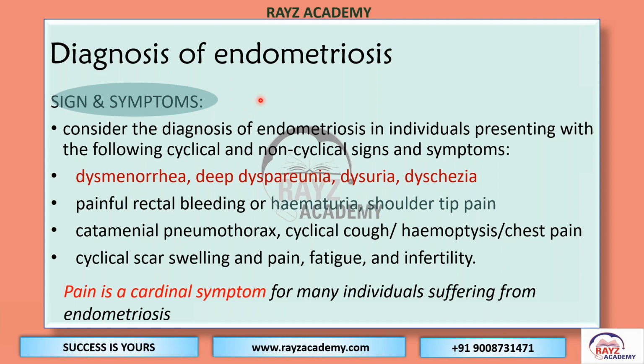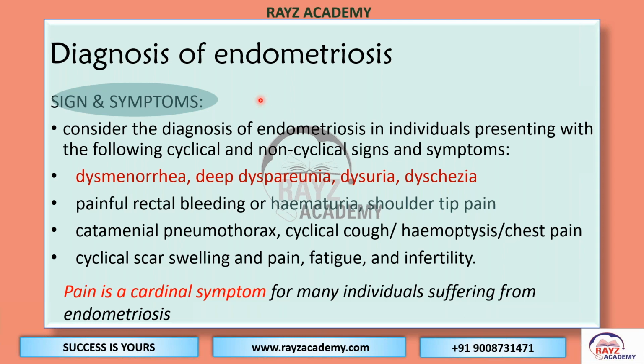For the diagnosis of endometriosis, what does the guideline say? We have to take the clinical history. Previously the gold standard diagnosis was diagnostic laparoscopy. This time they have said that's not the gold standard; we can diagnose the condition on a clinical basis as well.